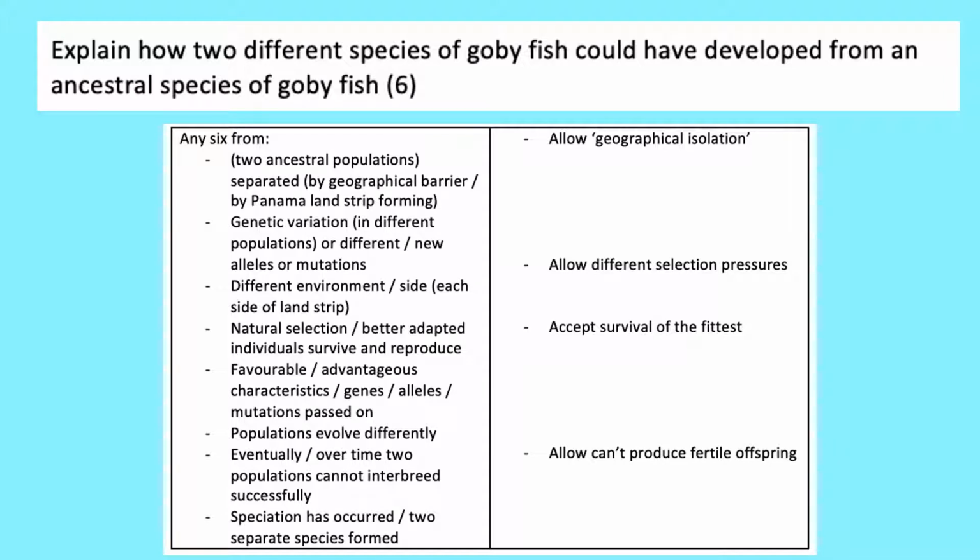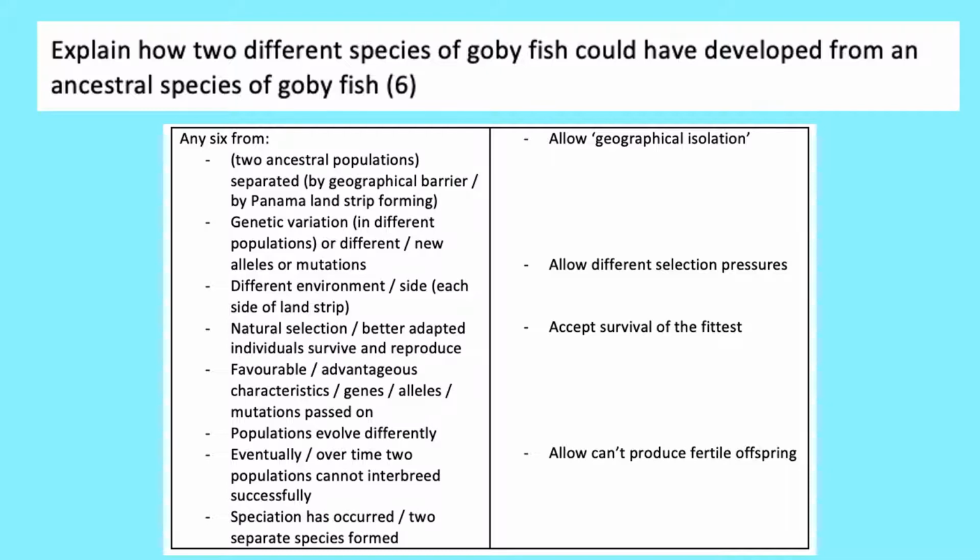What is speciation? So you can have any 6 of the following points. You need to make sure they're in the right order. Firstly, two ancestral populations are separated, often by a geographical barrier. So in the case of this question, if you refer back to the context, we can see that a strip of land known as Panama has formed between the two oceans, so the Pacific Ocean and the Caribbean Sea. That barrier separates the two populations, and this is known as geographical isolation.